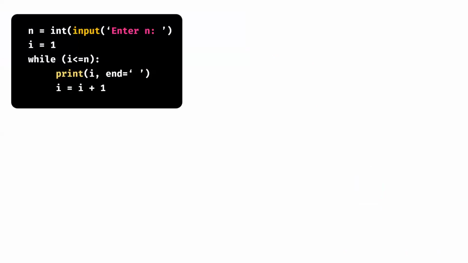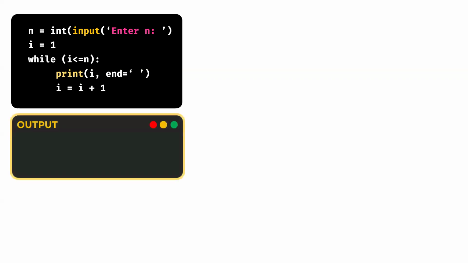Now, as you can see here, I'm taking the n value as input from the user, and I equal to 1. Beside while I have the condition, I less than or equal to n. I'm printing I and displaying them in a single line, so I'm ending it with a space. I'm not having that new line character there. And I'm incrementing I by 1 every time.